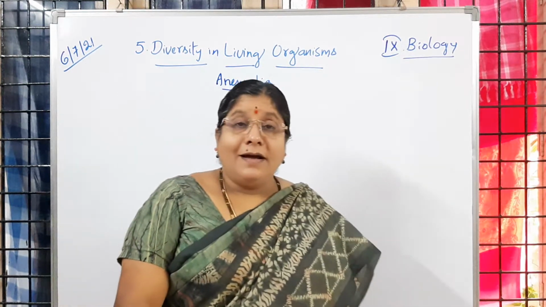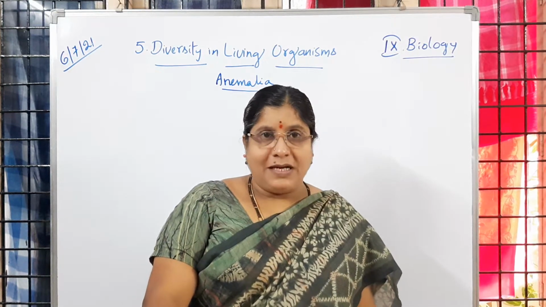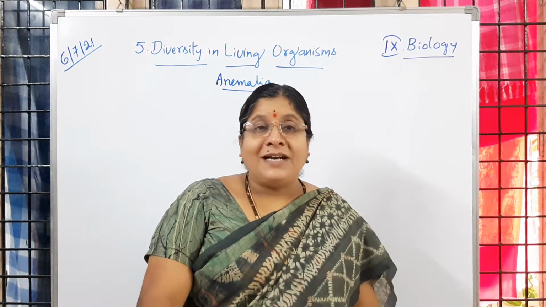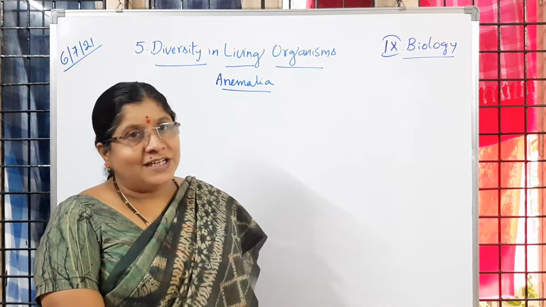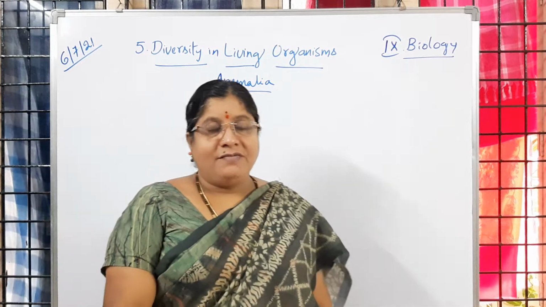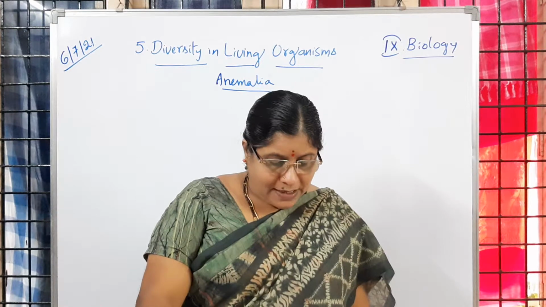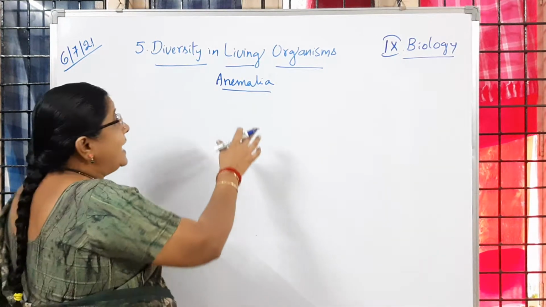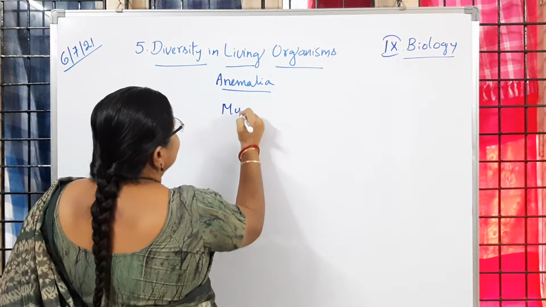So now let us learn what are the common characters which we observe in animals. Plants are stationary, they prepare their own food. Whereas animals cannot prepare their own food. Is it clear? Then all the animals which come under this are said to be multicellular.